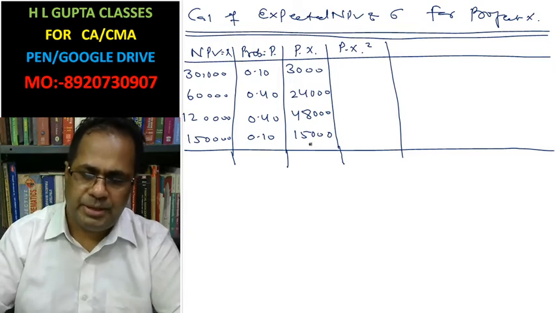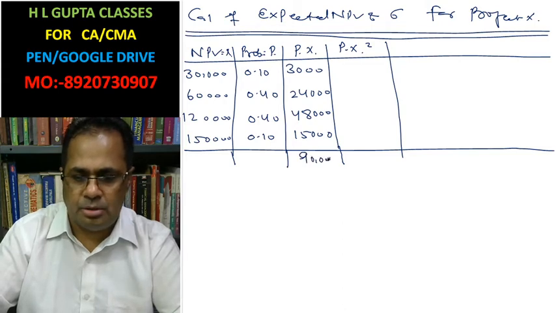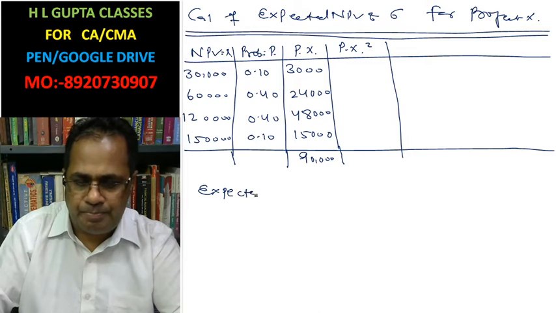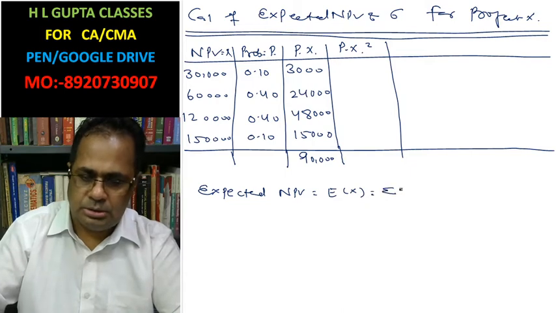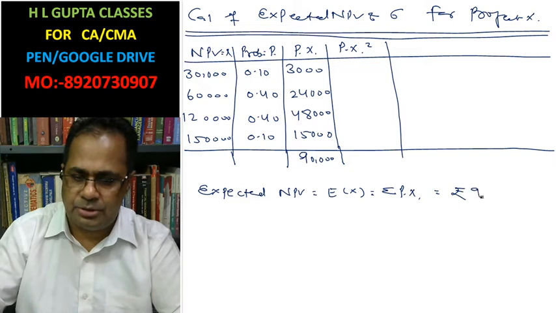The net present value of this whole is 90,000. So your expected net present value, E(X) equals summation pi xi, is rupees 90,000.